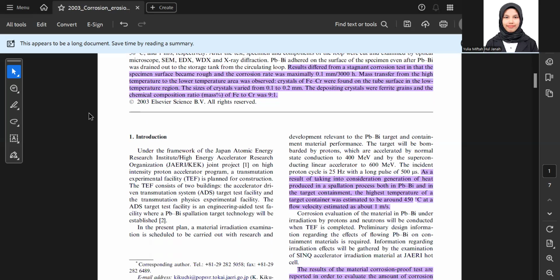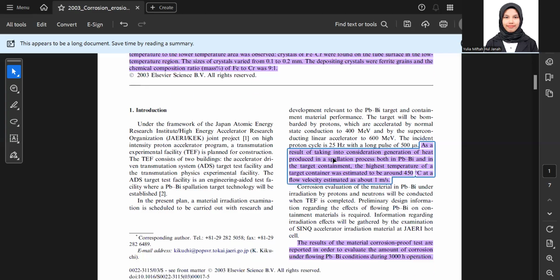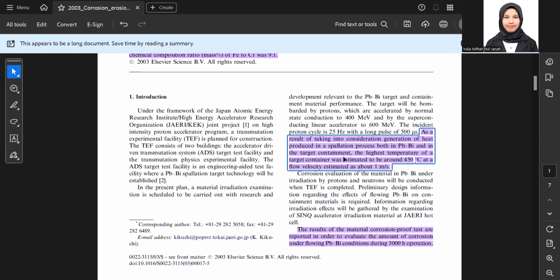So for the introduction, under the framework of the Japan Atomic Energy Research Institute and the High Energy Accelerator Research Organization, there is a joint project and institution, the proton acceleration program. From this plan, the heat produced in the spallation process is deposited in the PBI in the target container.